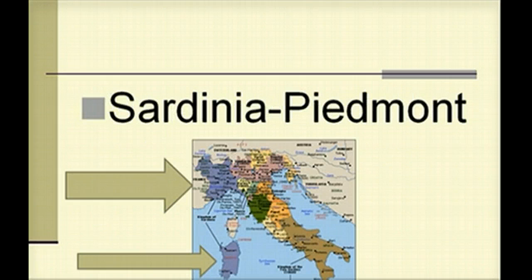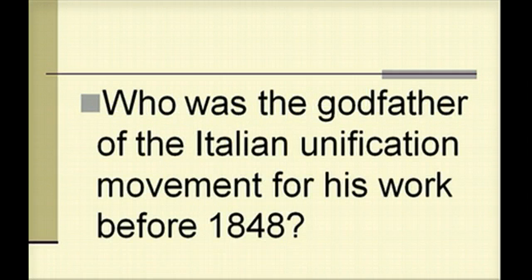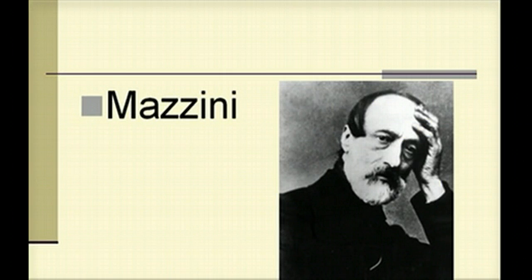That is Sardinia, Piedmont. So question 20, who led the unification movement for Sardinia, Piedmont? That would be Cavour. Question 21, who was the godfather of the Italian unification movement for his work before 1848? So who did Cavour replace? That would be Mazzini.